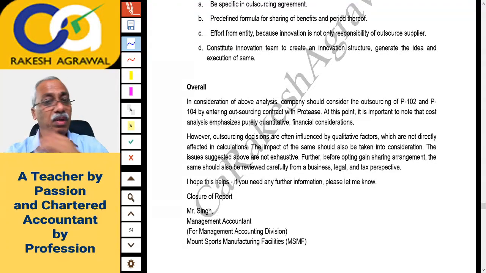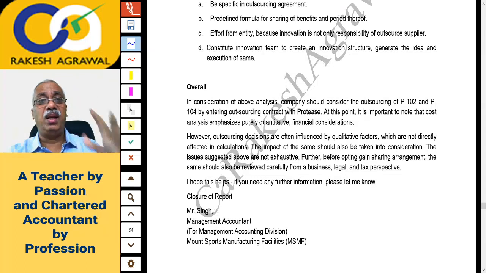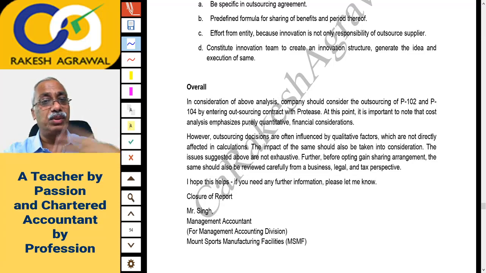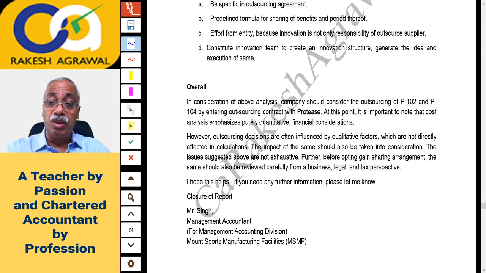I think what you will find difficult is preparation of the report, because we have lost the habit of writing basically. So you'll have to think, analyze and write down the report, prepare the report in points format. That is going to be a tiring job. Even if I were a student, it would be a tiring job for me also, and it will be for you also. Very few people out of the total number of students, hardly 5% of students, would be good in writing the theory or writing the reports.